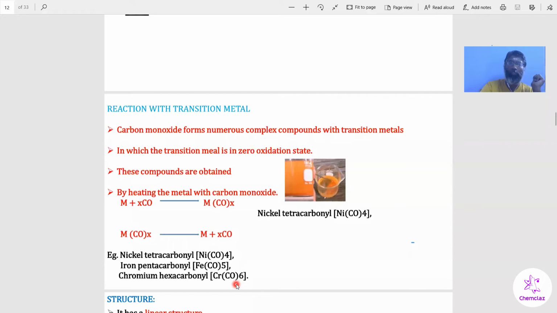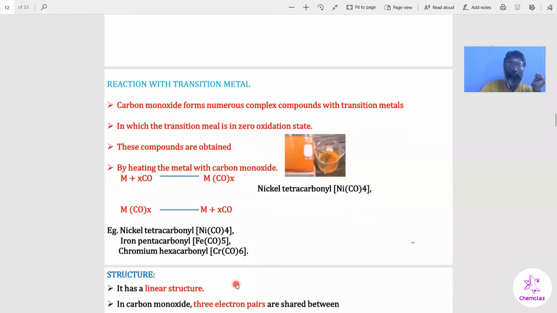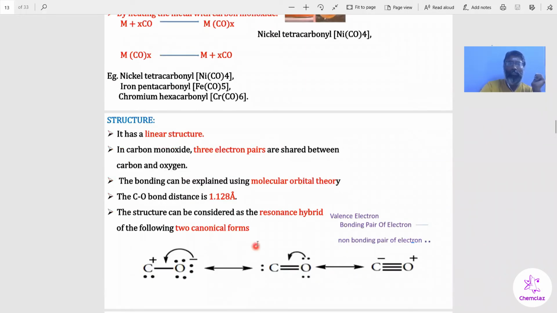So those were the chemical properties of carbon monoxide. The next one is the structure of carbon monoxide. If you want to understand the structure of carbon monoxide, we have to use molecular orbital theory. With the help of this theory only we can understand the carbon monoxide structure. We should also know the resonance concept, then only we can understand the structure of carbon monoxide.